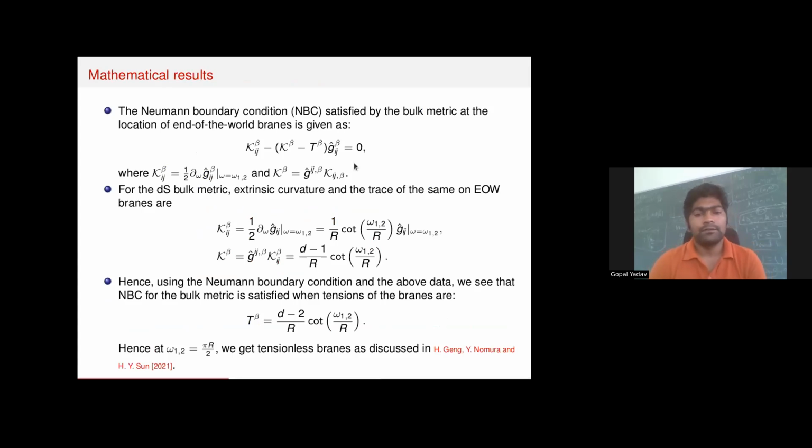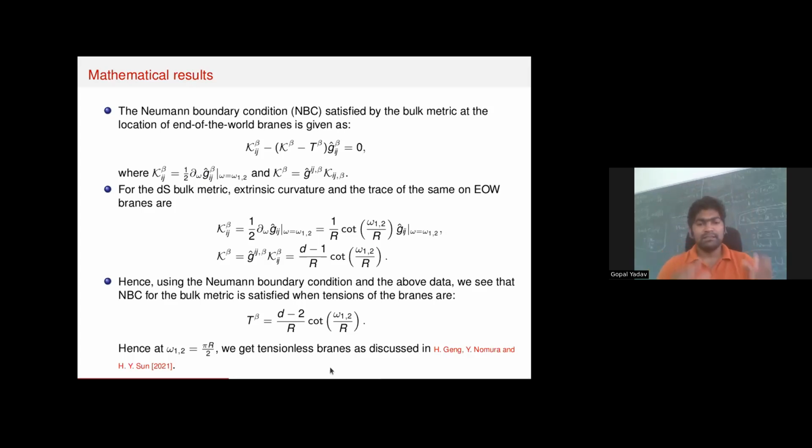For the construction of this holography, the bulk metric should satisfy the Neumann boundary condition at the location of the individual brane, where in this equation K_{ab} is the extrinsic curvature, defined over here, and this is the trace of the extrinsic curvature. For the given bulk de Sitter, if we compute this quantity, then we see that the bulk metric satisfies the Neumann boundary condition provided the brane tension takes this particular form, where omega 1 and omega 2 are the locations of the end of the brane. If we take omega 1 to the pi/2 slice, then we get tensionless branes. This is consistent with the paper where they discuss double holography in dS space.